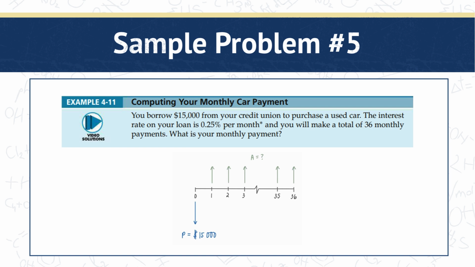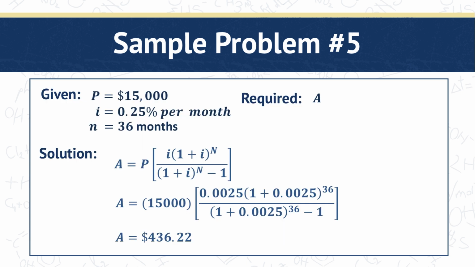Moving forward, we draw a downwards arrow at time zero to represent the $15,000 present value. And we draw upwards arrows at month 1 to month 36 to represent the annuity value. Again, we list down the given values: $15,000 present value and an interest rate of 0.25% per month for 36 months. And since we're looking for A, here's the equation for annuity. We then substitute the values and we get an answer of $436.22.